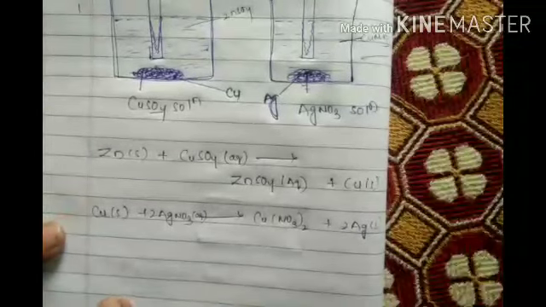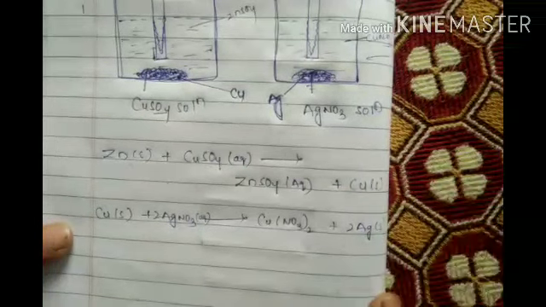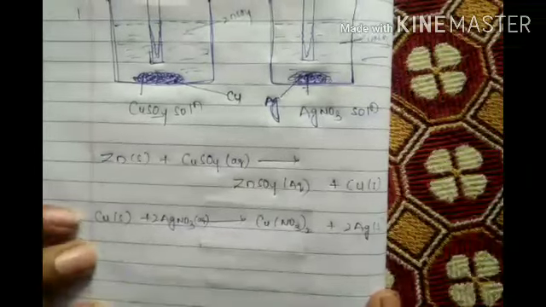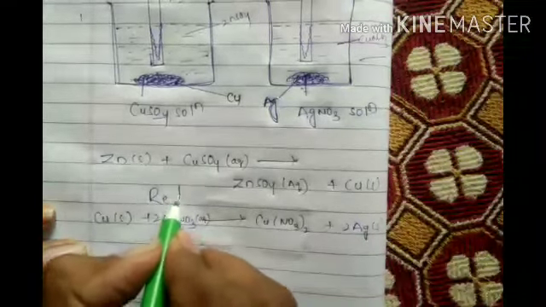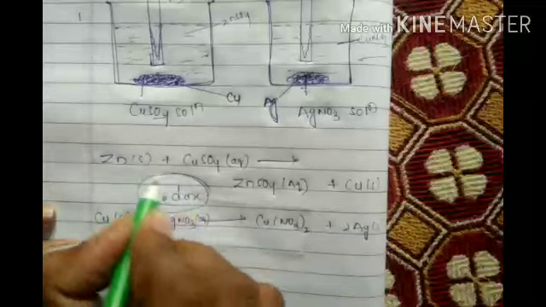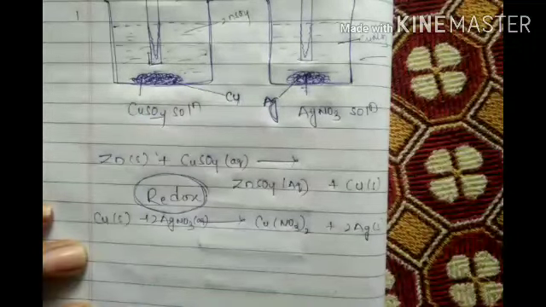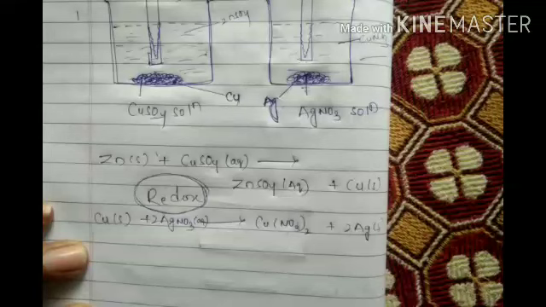Got it? This reaction is going on in both beakers. Both reactions are redox reactions, which means one is reduction, one is oxidation. And where reduction is going on and where oxidation is going on, that is the important thing.